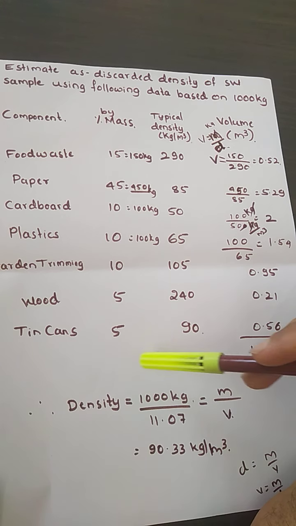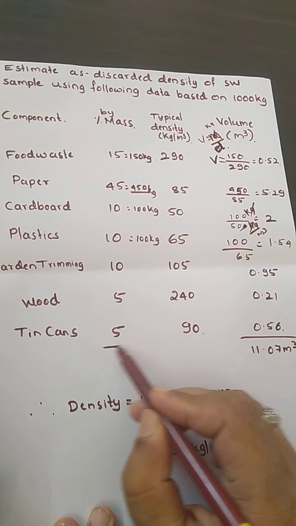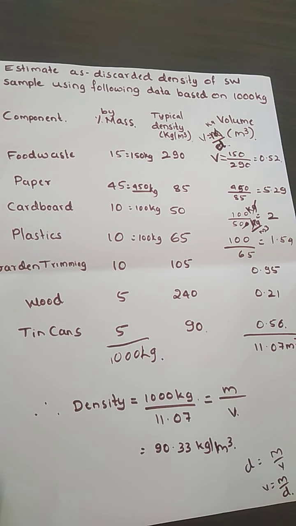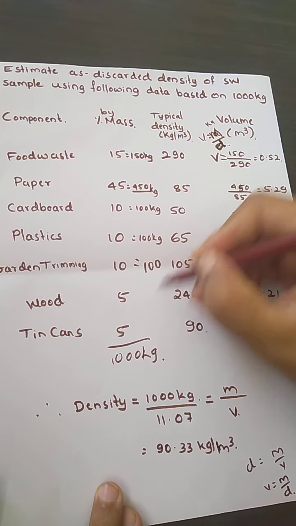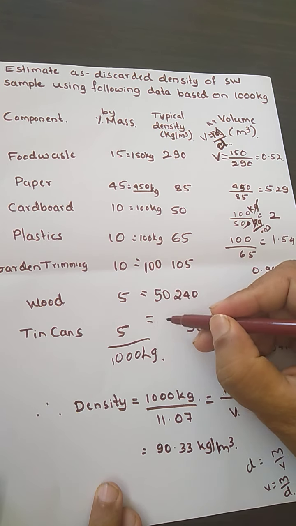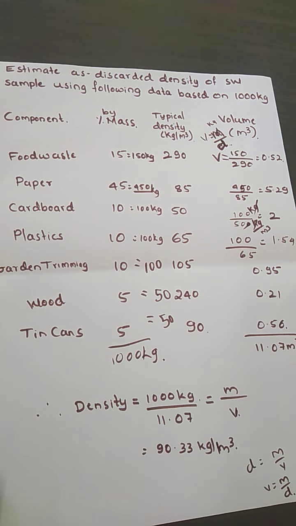Okay, so in order to find the total density, we have calculated this volume, and if we calculate the percentages, the converted kgs are 100 kg, 50 kg, and again 50 kg. We need to convert all of these. If we add them, it will become 1000 kgs.